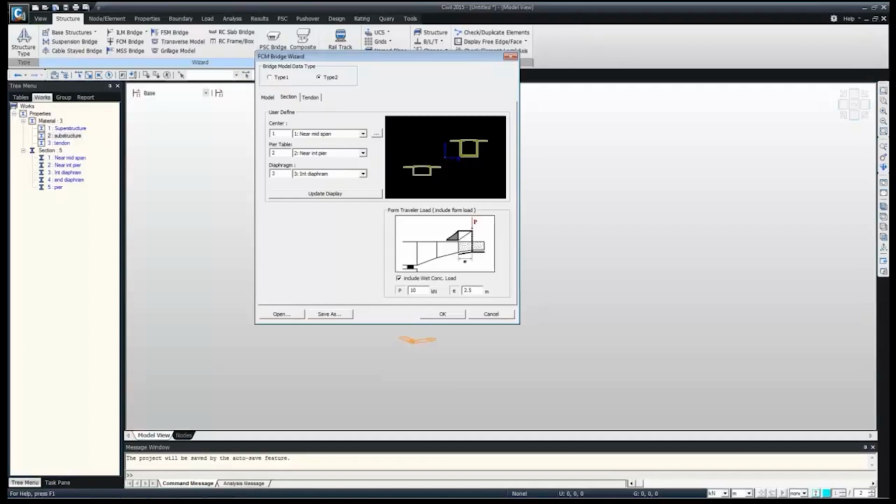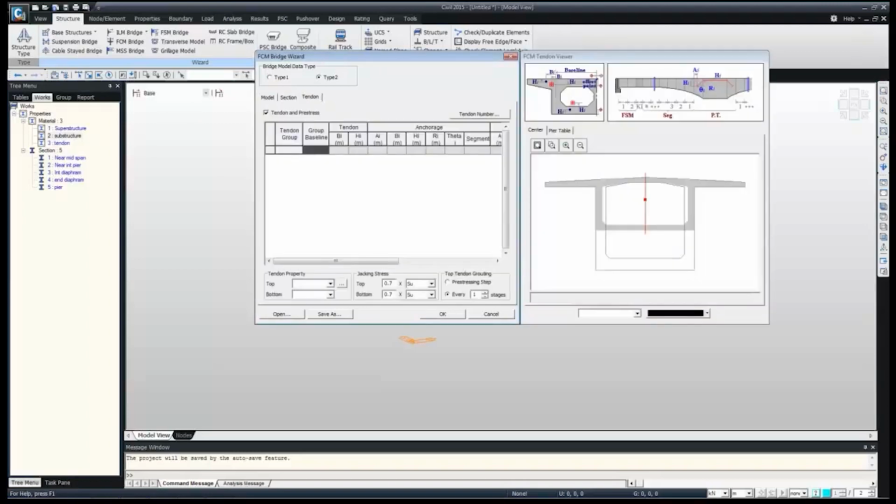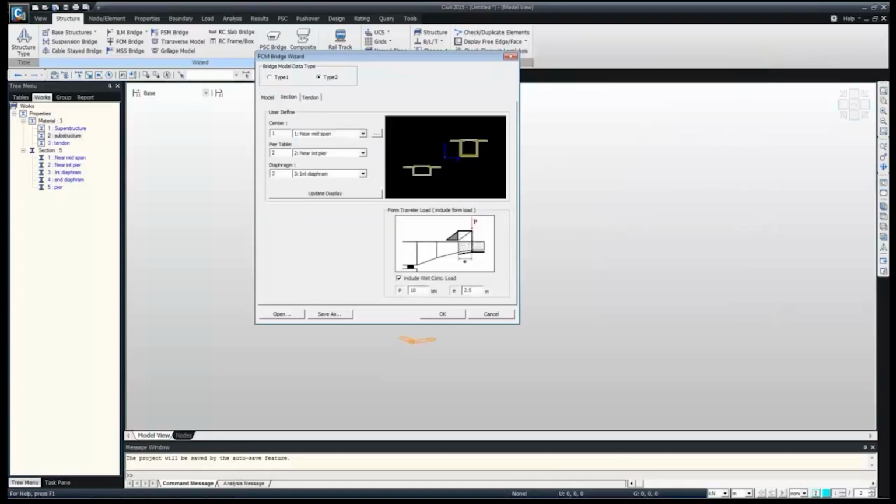And finally, if we want to give the input for tendons, we can directly give the input from the tendon here, or we can give the manual input for tendon later also. I will go for the manual input of tendon, which I will explain after creating the model. So after giving this input, we can just go for OK.